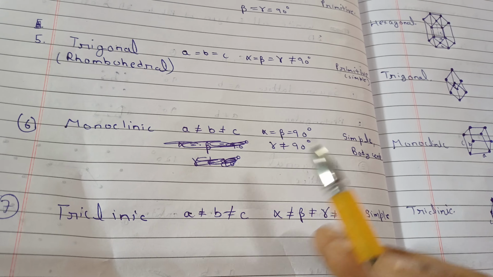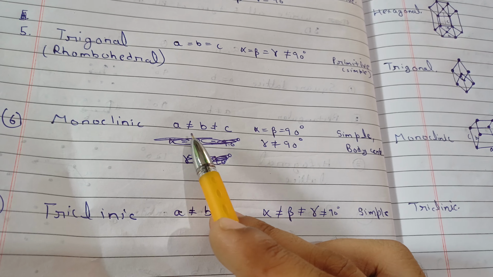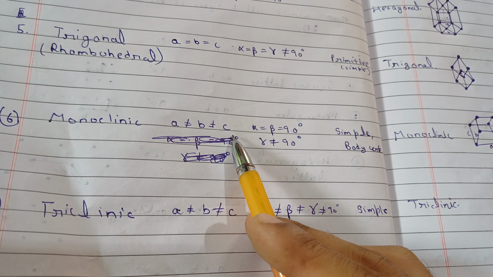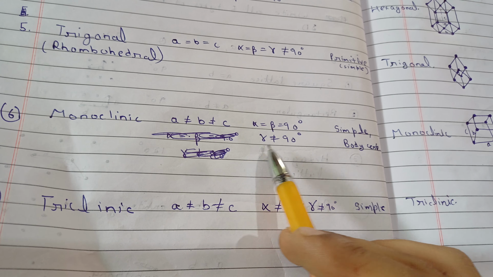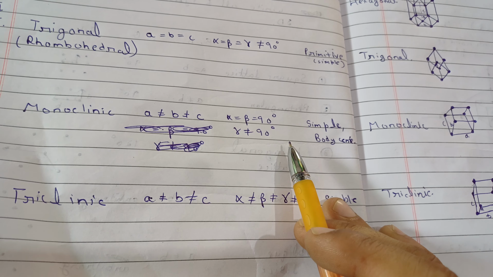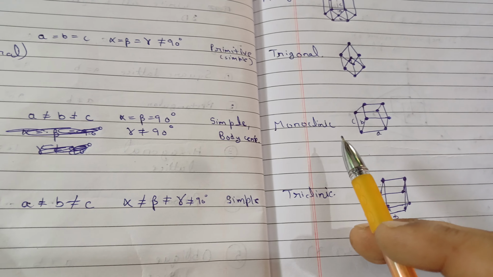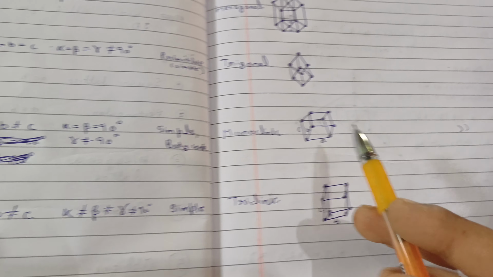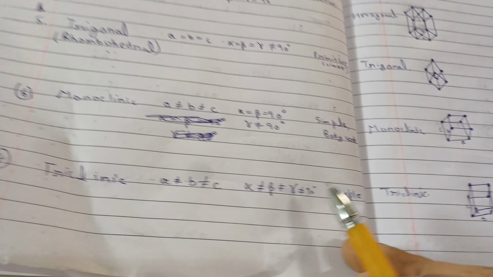For monoclinic, no sides are equal to each other. a won't be equal to b, won't be equal to c. Alpha and beta will be 90 degrees, and gamma won't be equal to 90 degrees, and simple and body centered structures are possible here. So this will be simple and body centered.